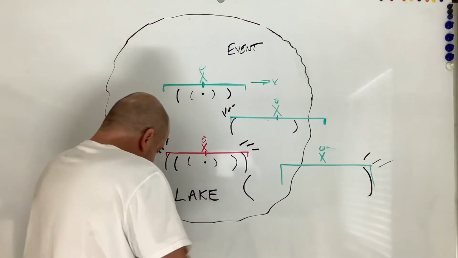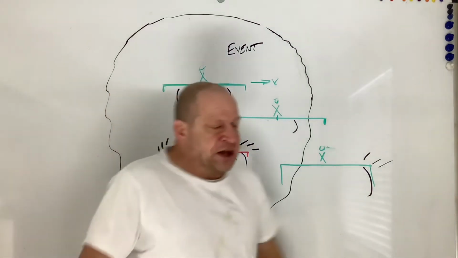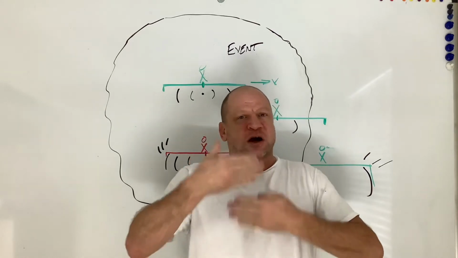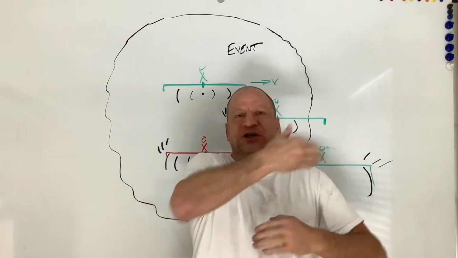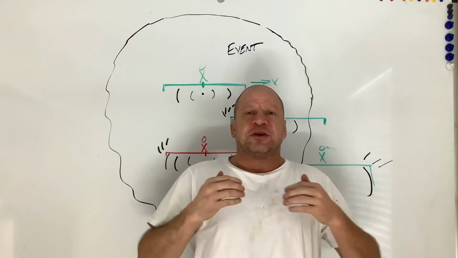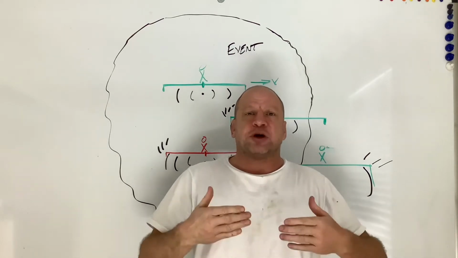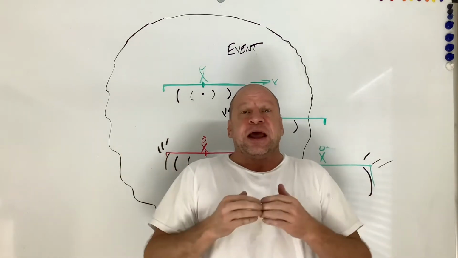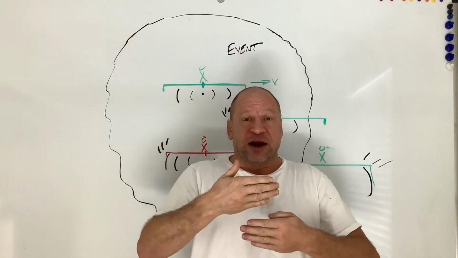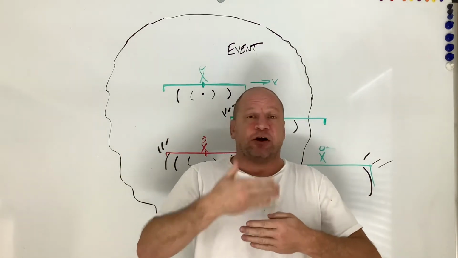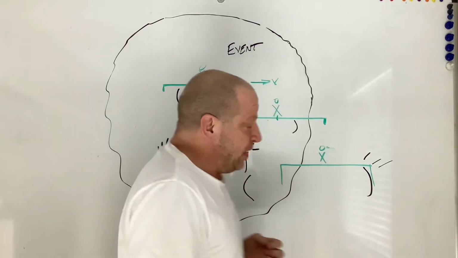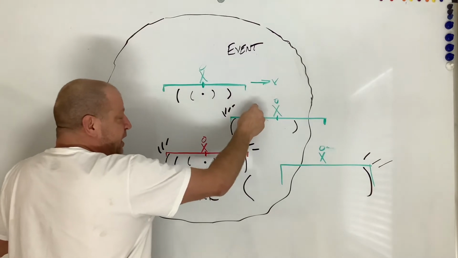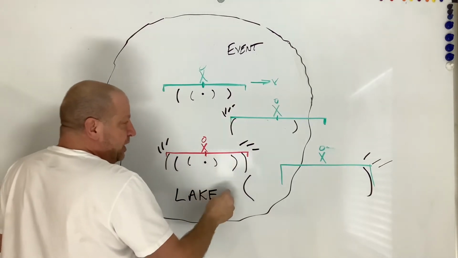So again, to reiterate, when we always talk about the twin paradox, we always talk about the guy moving and the guy stationary. We must include the third reference frame, and that's the electromagnetic field that exists throughout space. And both reference frames are moving or being stationary relative to that electromagnetic field, just like he is moving relative to the lake and he is stationary to the lake.